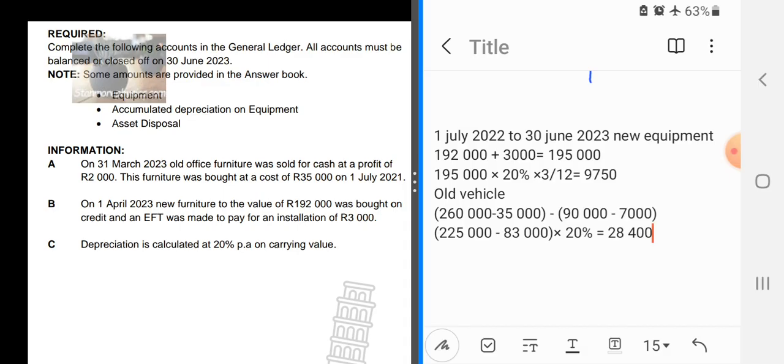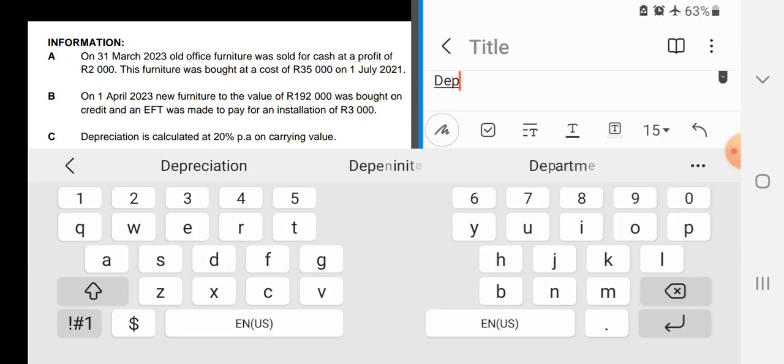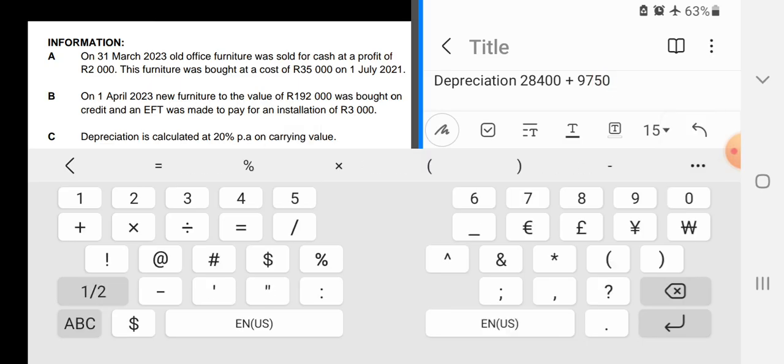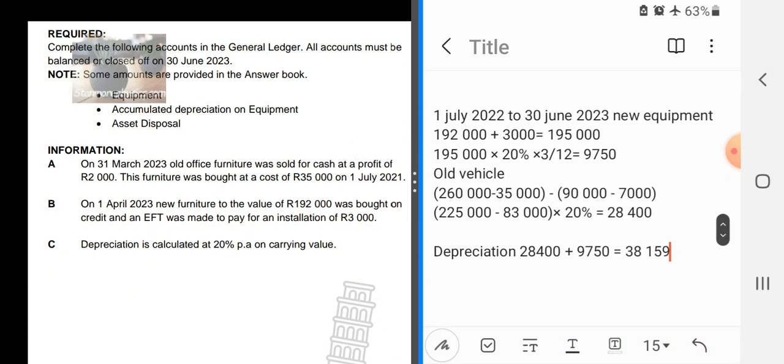So what we do is that we will say the total depreciation will be the 28,400 plus the 9,750, and then that will give us, this is the new and the old, that will give us 38,150. So this is the depreciation of the new and the old.